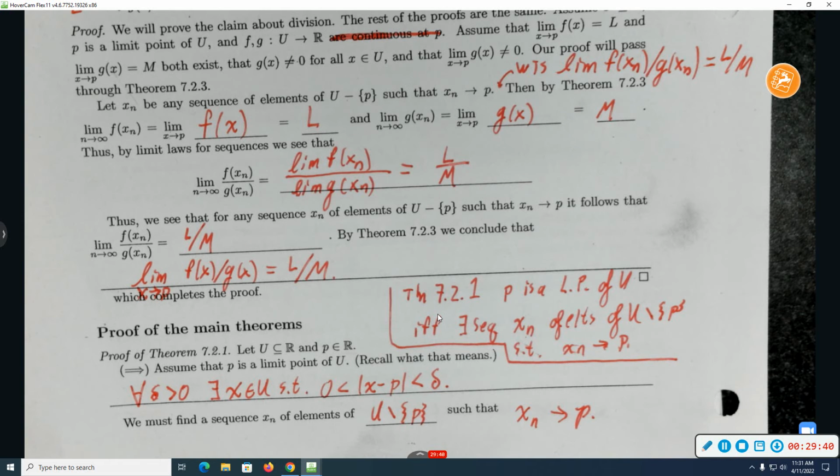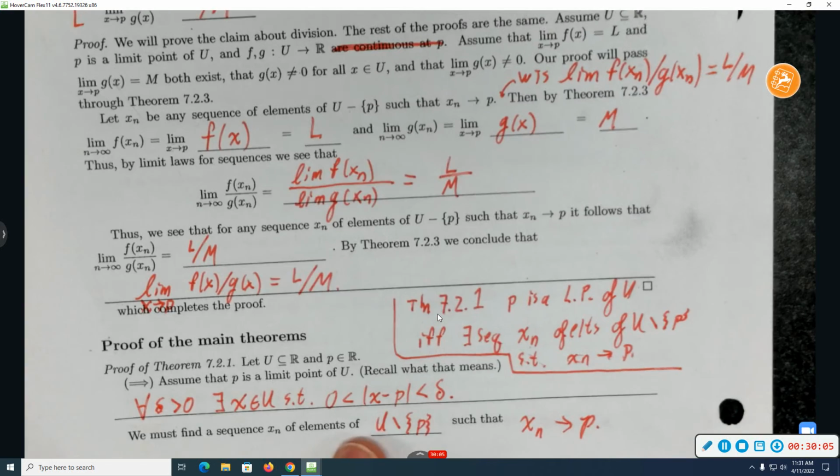What's your favorite sequence of positive numbers that converges to 0? 1 over n? Right. Yeah, that. Of course. If you are sufficiently computer sciencey minded, maybe you would say like 1 over 2 to the n. But 1 over n does the trick, and it's maybe the simplest example.